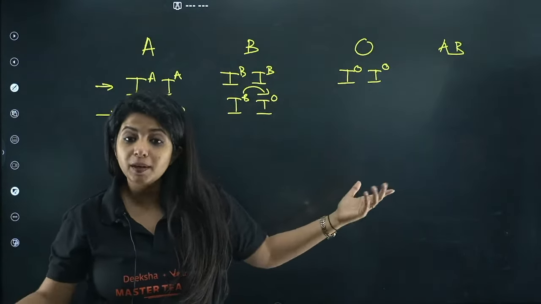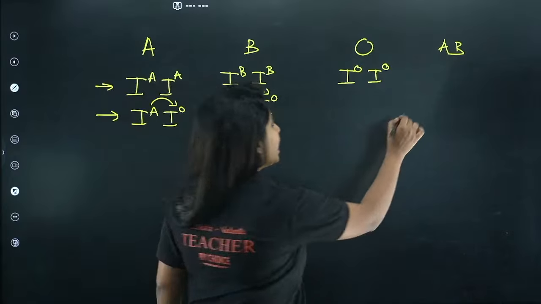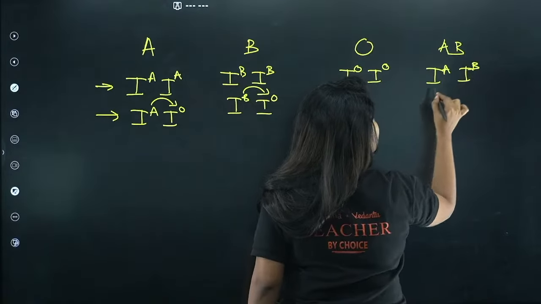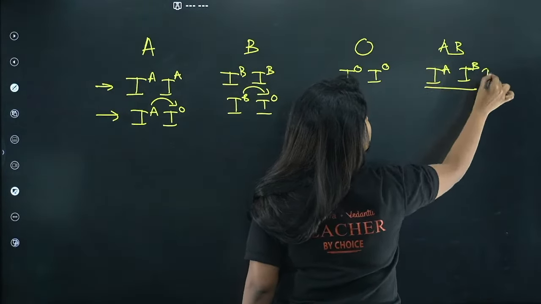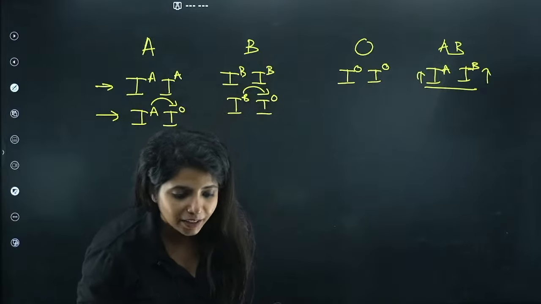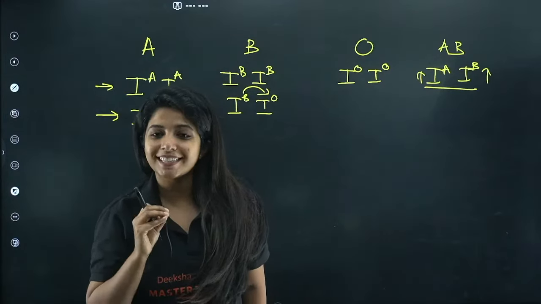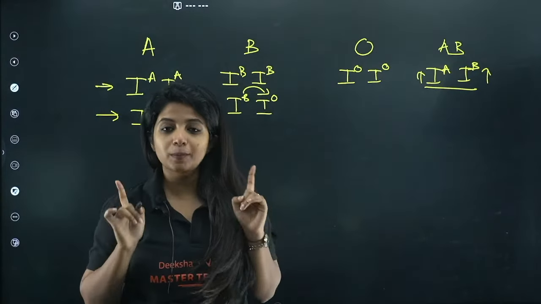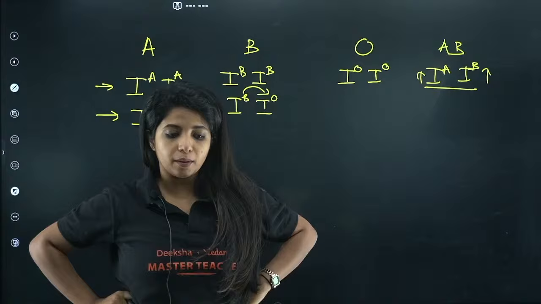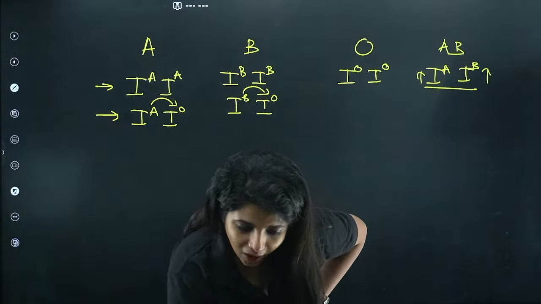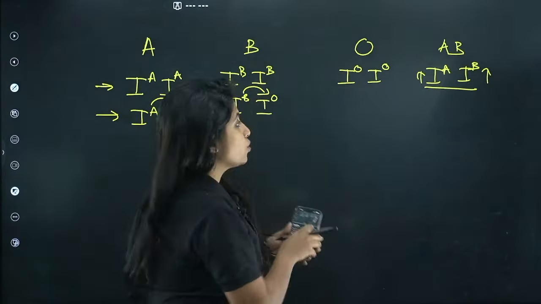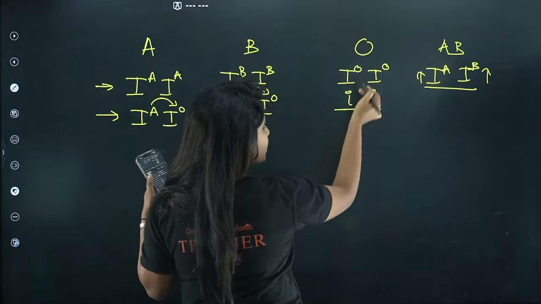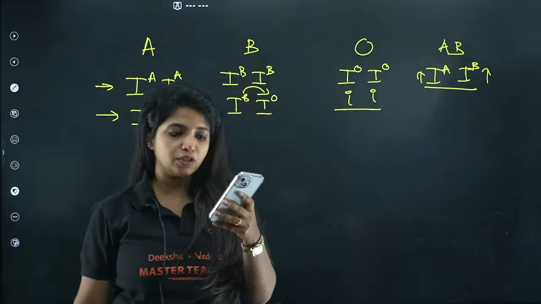Now, what about AB? This is where codominance comes in. AB means one allele has to be A and other allele has to be B. In this condition, both of them are going to express themselves, and that is exactly what you mean by codominance. Both of them are equally dominant. So if you have AB blood group, that means you have two alleles which are both saying that I am dominant. Okay? Got it? So sometimes this IOO can also be mentioned like this also, it is the same thing. Allele IO can be mentioned like this also.